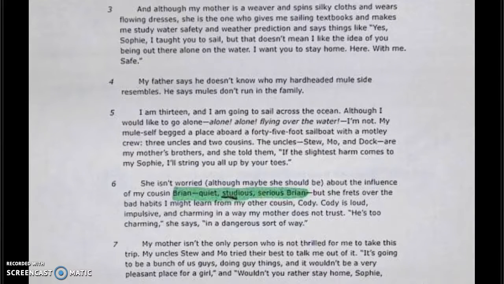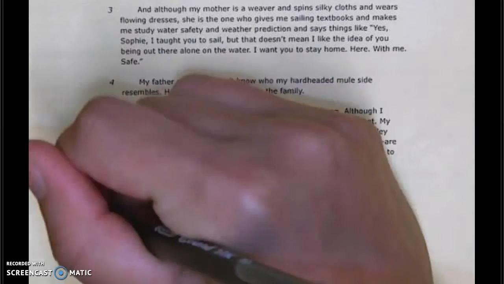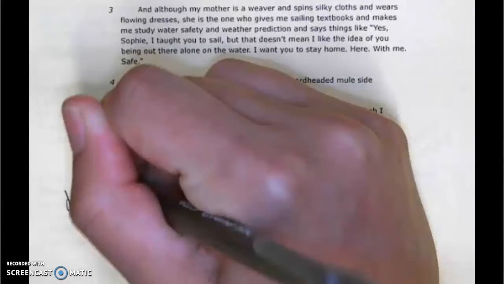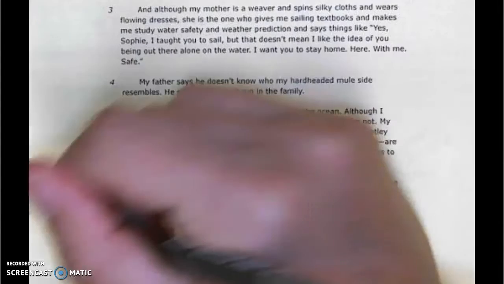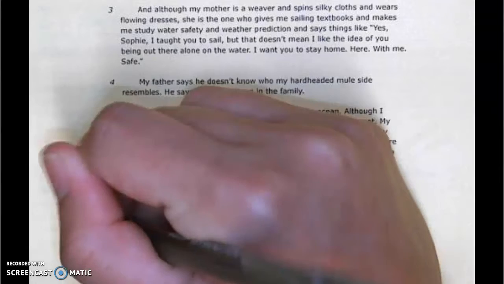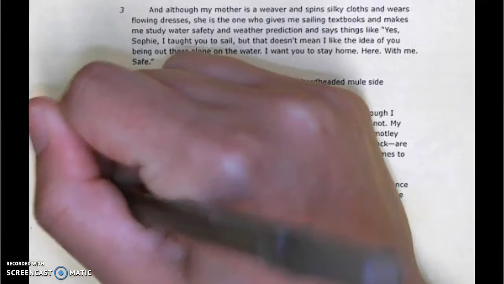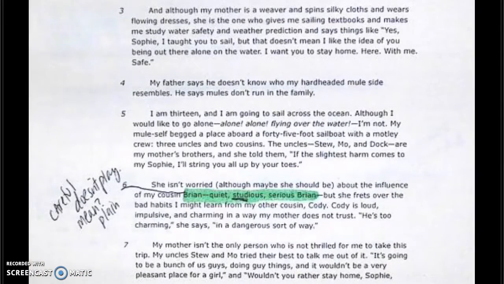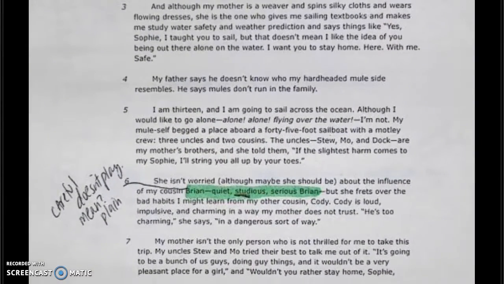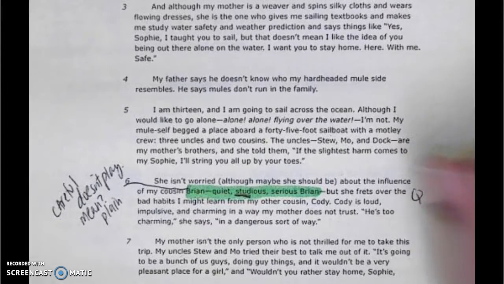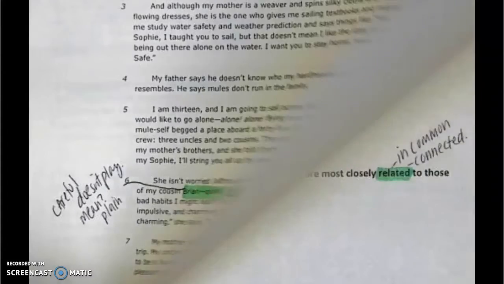What ideas do we get about Brian based off of this description? Okay, doesn't play. So somebody who doesn't play is kind of what? Serious. Maybe he's mean. Plain. Careful. In my first period, they said he's boring. They were like studious. Likes to study. He must be boring. So if you think he's boring, you could write that down too. So this is your question number what? 5.